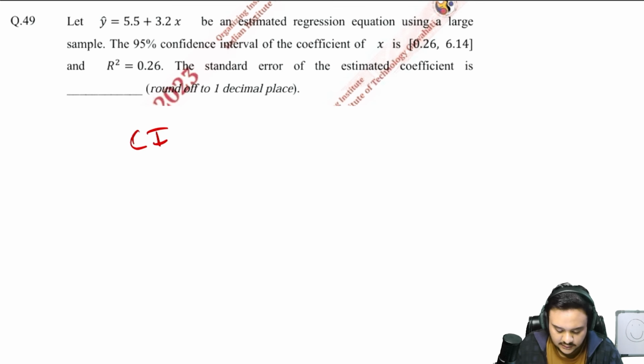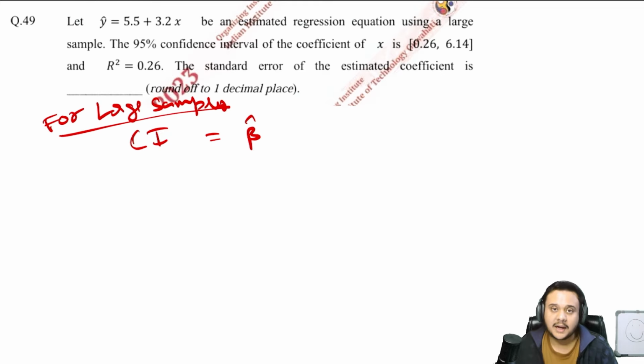First of all, just the confidence interval is equal to beta hat for large samples. By the way, for large samples there are just some regression formulae that, if you have a background, you'll already know, but if you do not, you can memorize to easily solve some of the questions, and most of them you can just pick up from PYQs, right? So that is also a good idea to go about it.